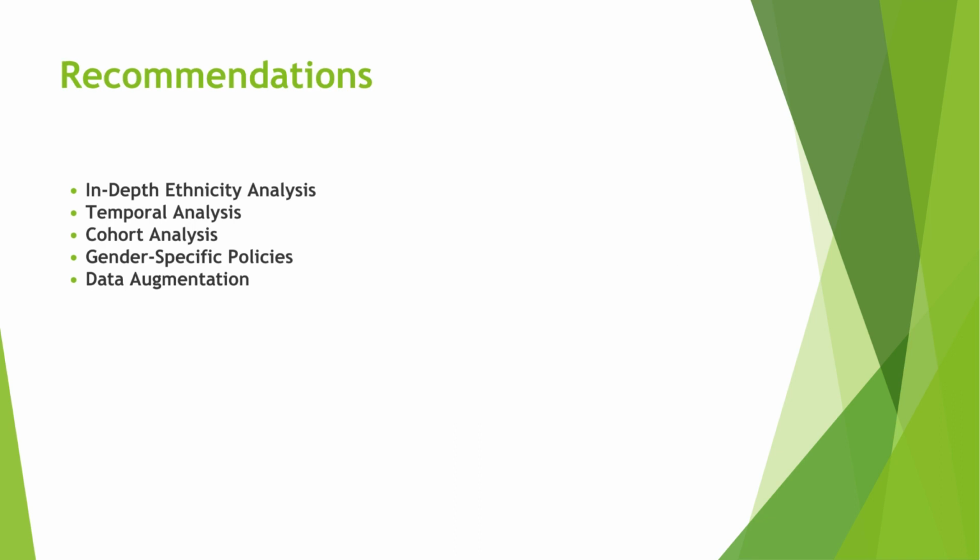So these are the five recommendations: in-depth ethnicity analysis, temporal analysis, cohort analysis, gender-specific policies, and data augmentation. I would like to speak about two of them here. First is the in-depth ethnicity analysis. Conducting a more granular analysis of ethnic groups, specifically exploring trends and variations within the Chinese, Malays, Indians and the other ethnic communities, can provide targeted insights for community-specific policies. By understanding the unique characteristics and dynamics of each ethnic group, policymakers can tailor interventions to address specific needs and foster inclusivity.